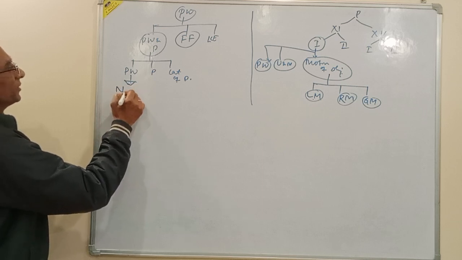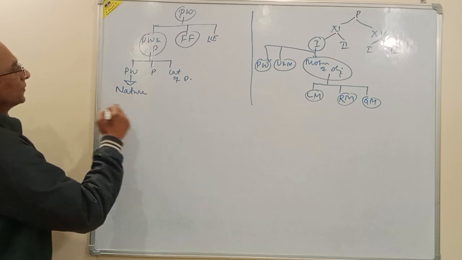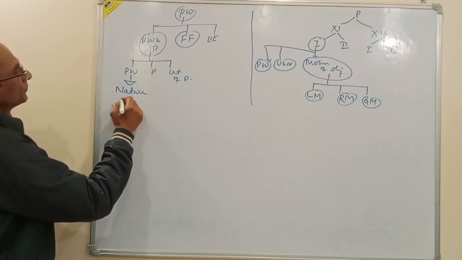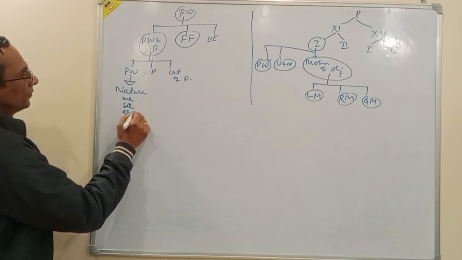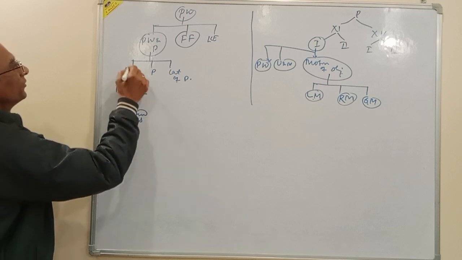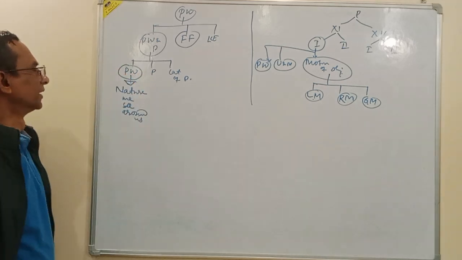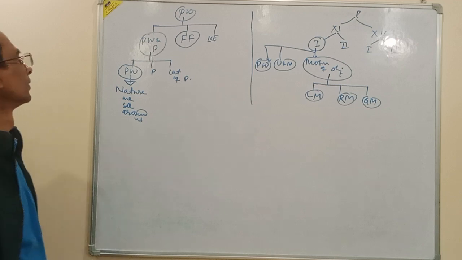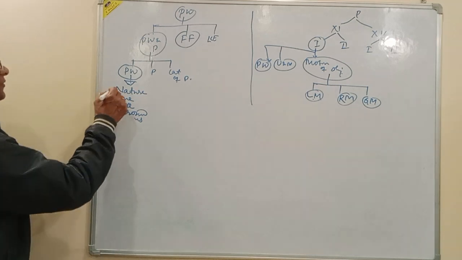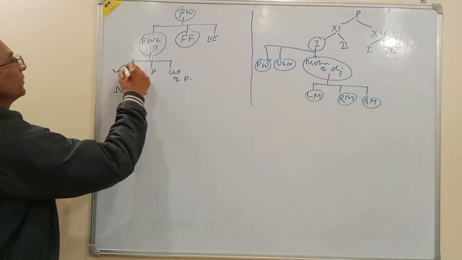This is nothing but the nature we see around us. That means the objects we see around us constitute the physical world.